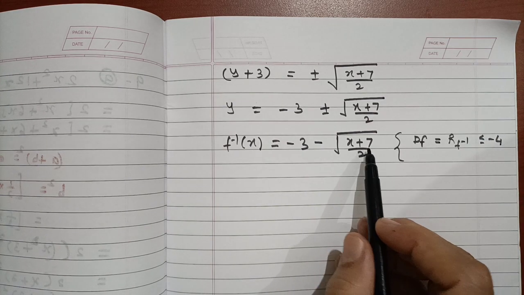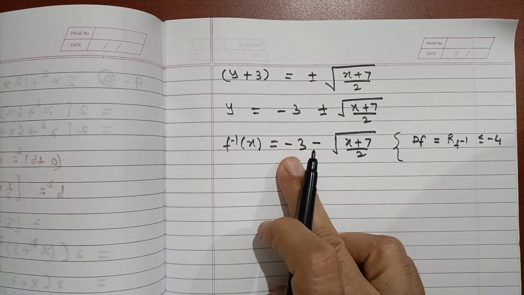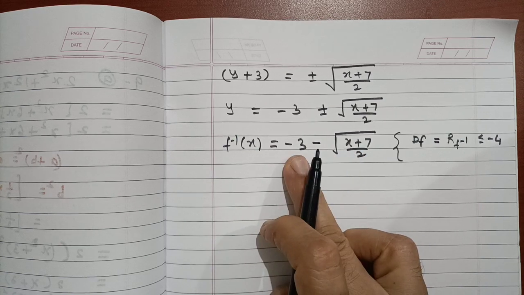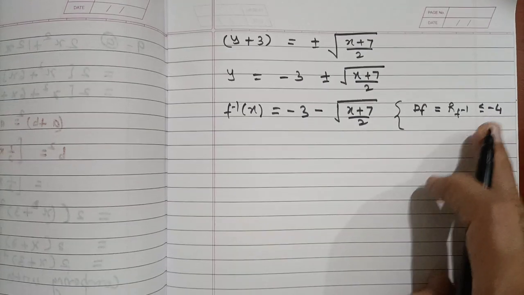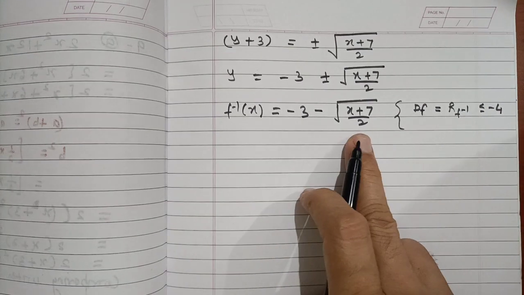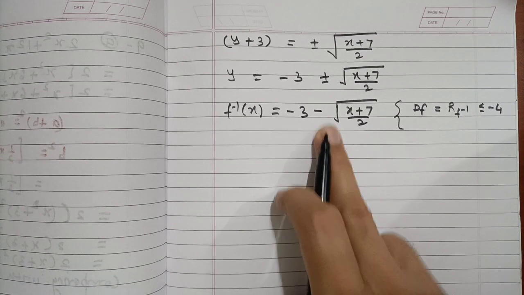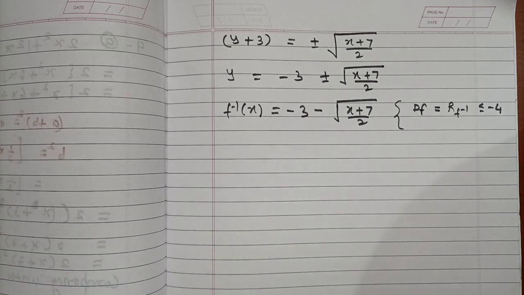If you are taking the plus value, it is minus 3 plus something, so it increases, not decreases, but we want less than minus 4, therefore this part should be negative. This is the reason for taking this negative sign.